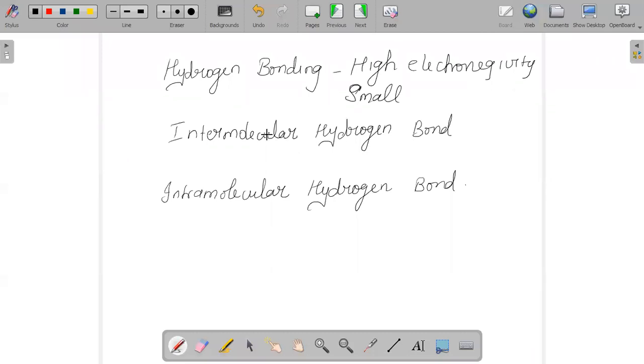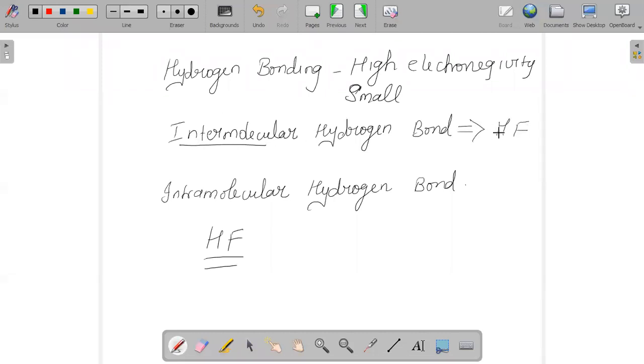And there exist two types of hydrogen bonding. One is intermolecular hydrogen bond and the other one is intramolecular hydrogen bond. When we say intermolecular, that means it is between two different molecules, which can be of the same substance or a different substance, but it should exist between two different molecules. Hydrogen bond between molecules of hydrogen fluoride, hydrogen bond in alcohol and water molecules, all those are examples of